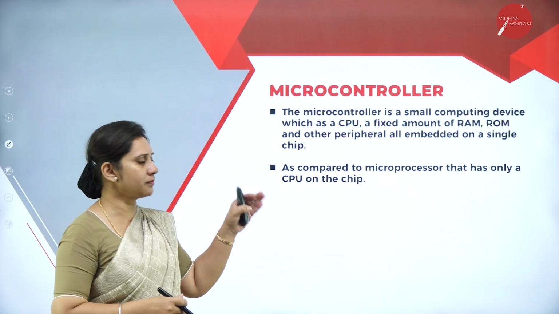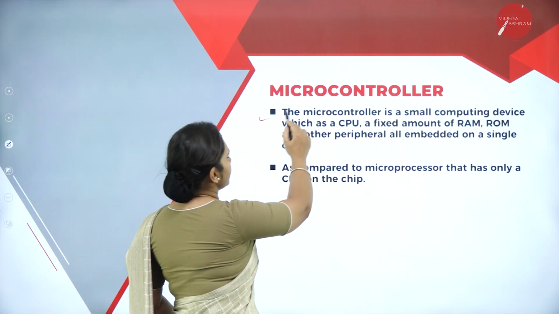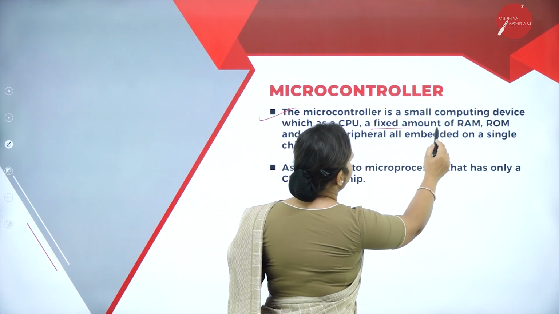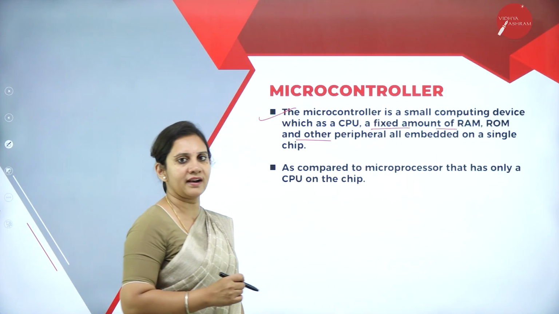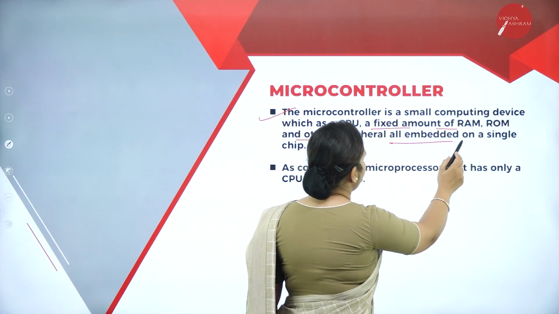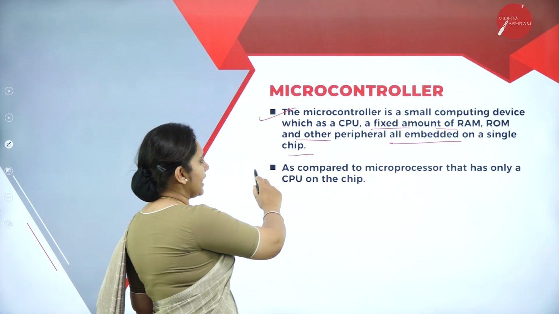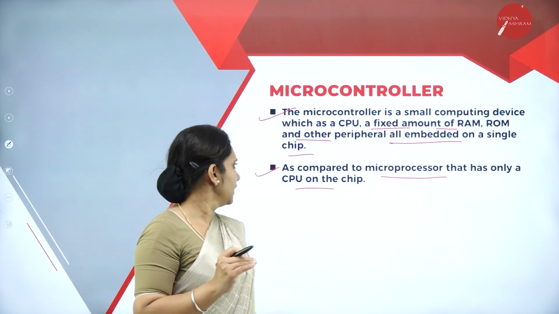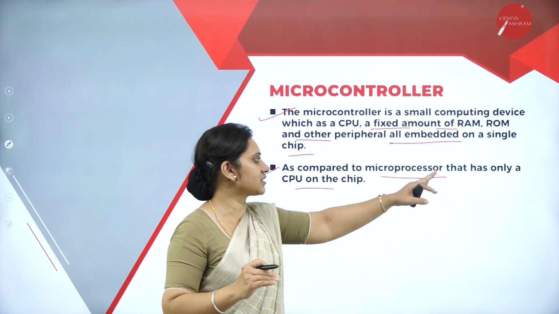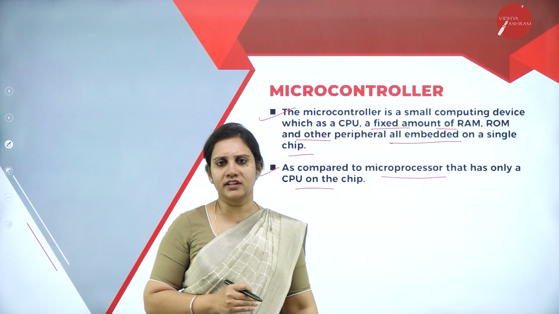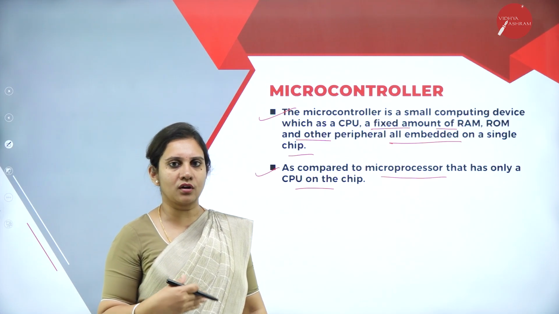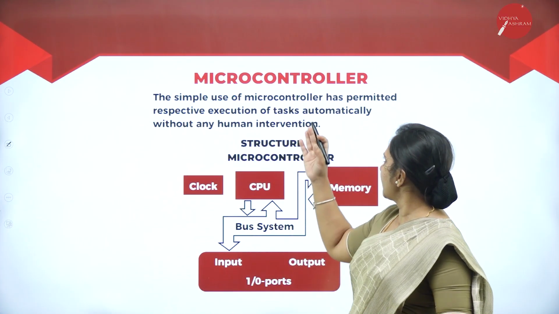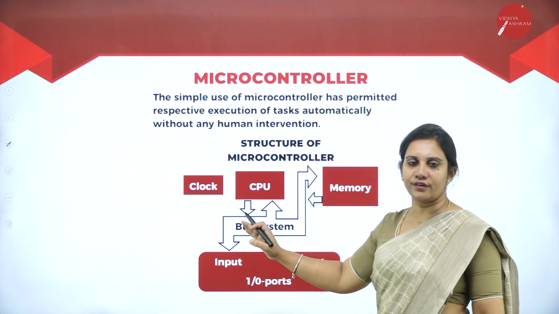Next, what is a microcontroller? A microcontroller is a small computing device which, as well as a CPU, is also fitted with an amount of RAM and ROM and other peripheral devices, all embedded on a single chip. As compared to the microprocessor that has only a CPU on the chip, this we call the microcontroller. Here you can see the structure of the microcontroller.